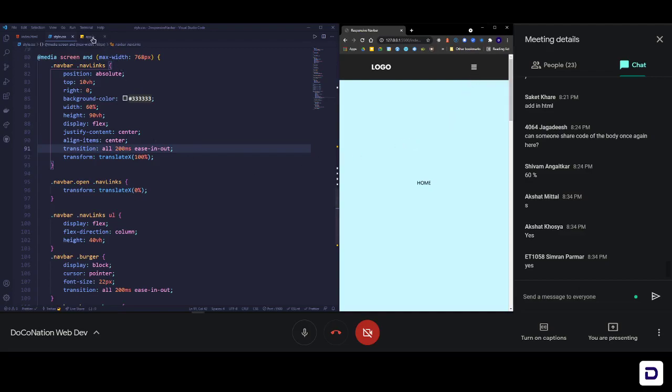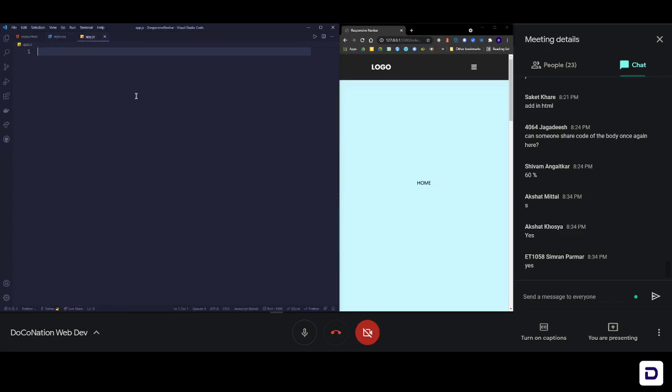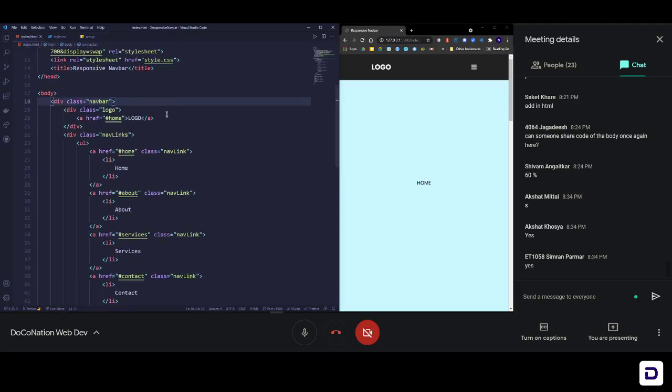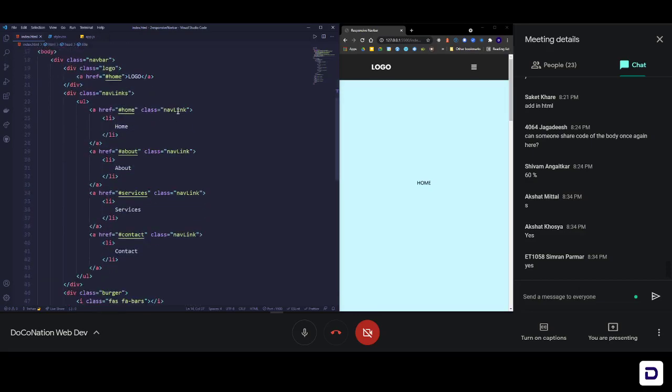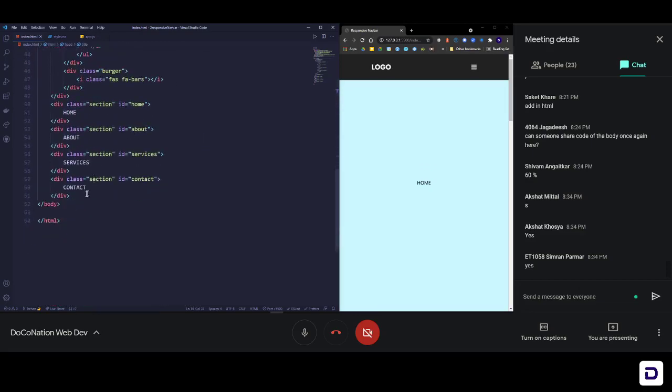Okay, so we already created a JavaScript file called app.js in the starting of the session. So we'll go back to index.html, and you can add your JavaScript file right here inside head, but it is always preferred that you add your JavaScript file at the end of your project, right before your body tag closes. Just before that, you can write script src, and then you can write the name of your file. Okay, whatever name you gave, you can write it.